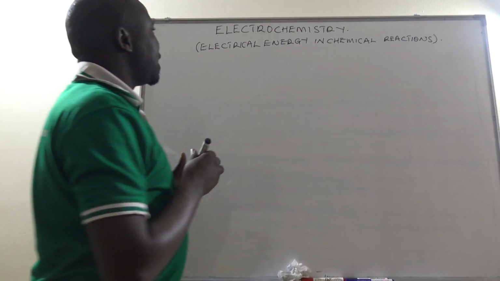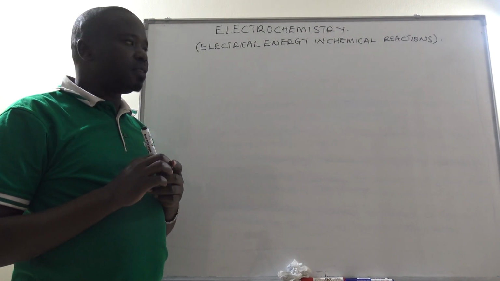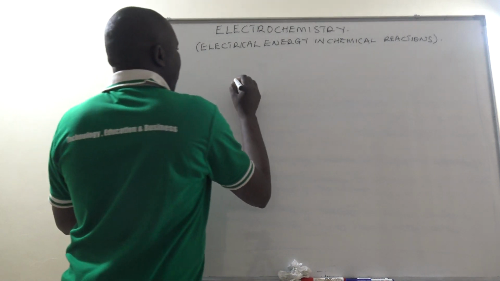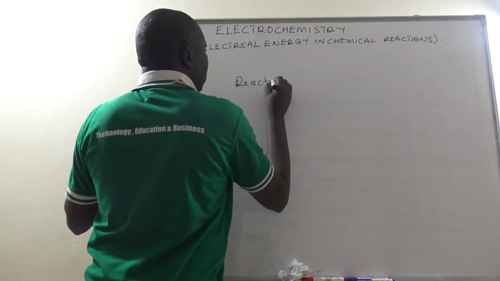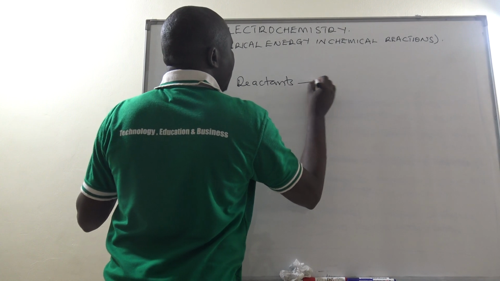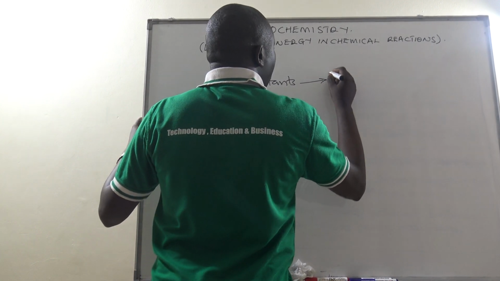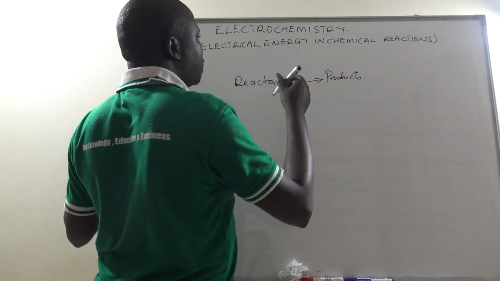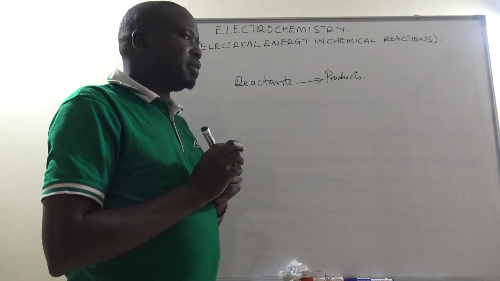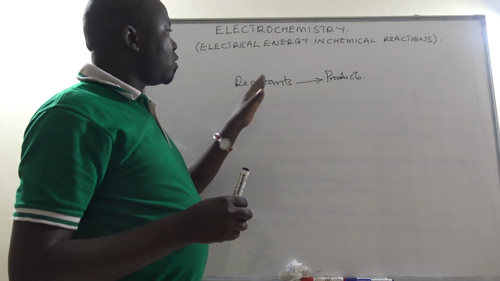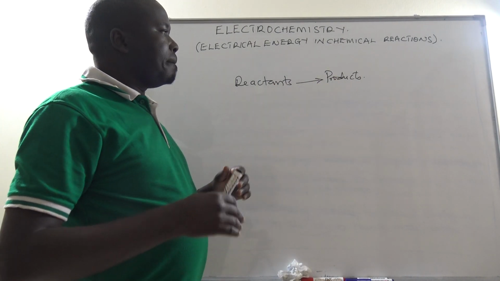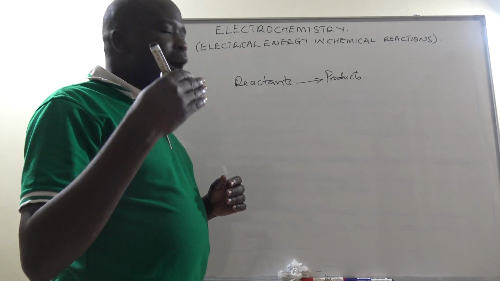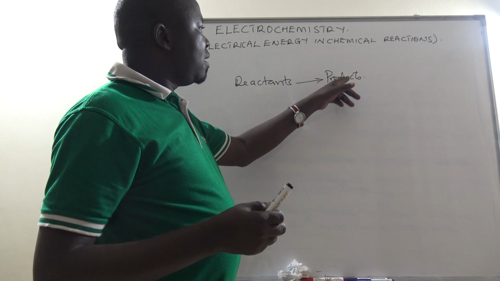So we have been discussing a lot of chemical reactions, and in most cases we have been looking at just reactants undergoing chemical reactions and then forming what we call products. And the reactants and products are just chemical substances, either elements or compounds.